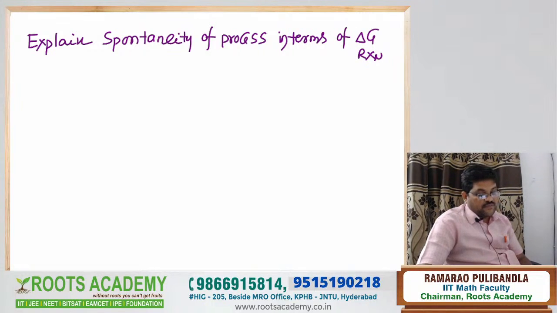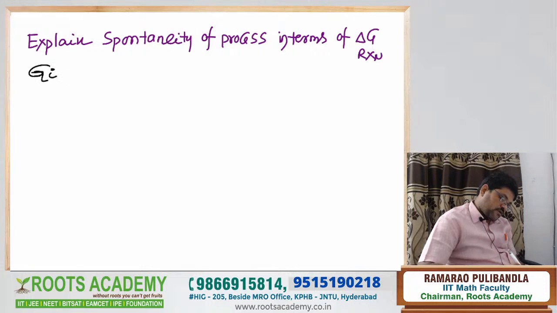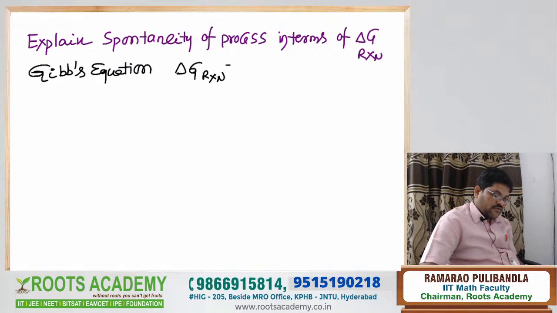Now here, simple logic. You know the Gibbs equation. According to the Gibbs equation, delta G of the reaction is equal to delta H of the reaction minus T into delta S total.